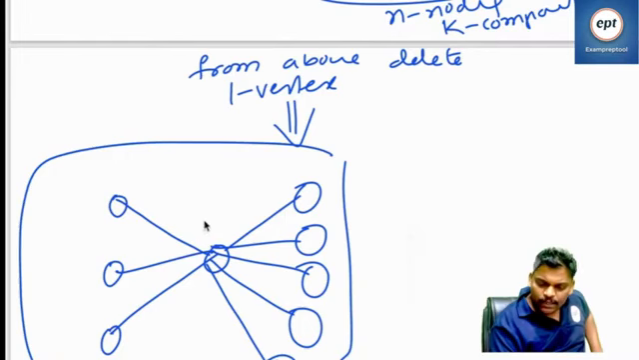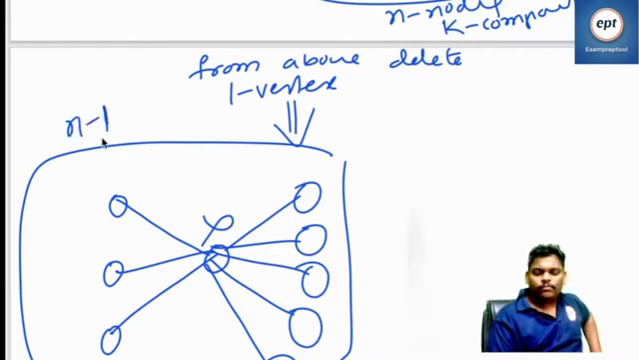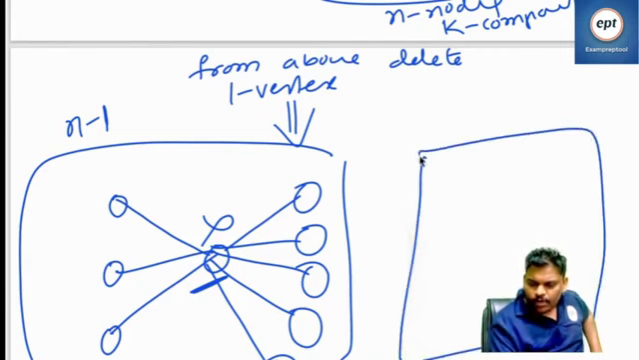So if you delete this vertex, this one component becomes n minus 1 components. If you delete this vertex, one component becomes n minus 1 components. So one more graph let me take.